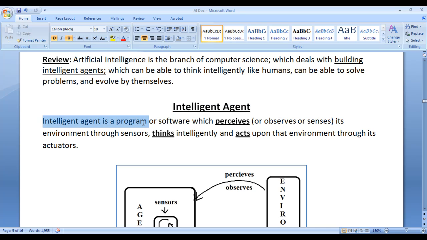Intelligent agent is a program or a software which perceives its environment through sensors, thinks intelligently and acts upon that environment through its actuators. Intelligent agent is a program or a software installed in a machine which perceives or observes its environment through sensors, thinks intelligently and acts upon that environment through its actuators. Sensors are used to receive the input from the environment, whereas actuators are used to perform actions on the environment or produce output.